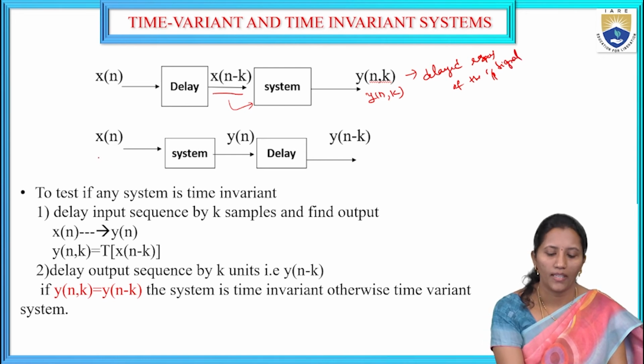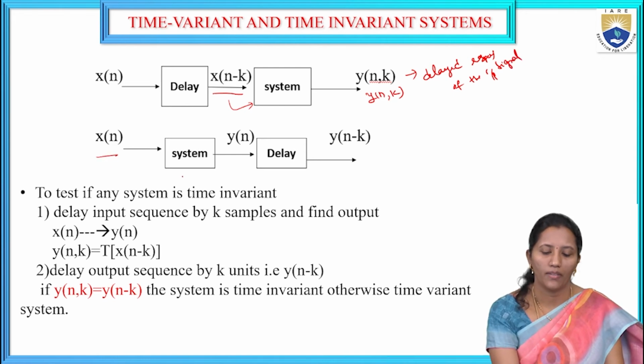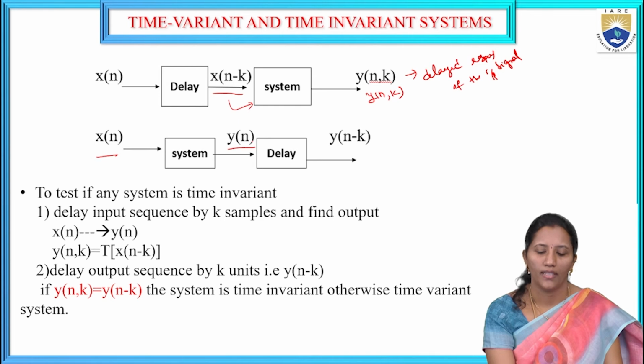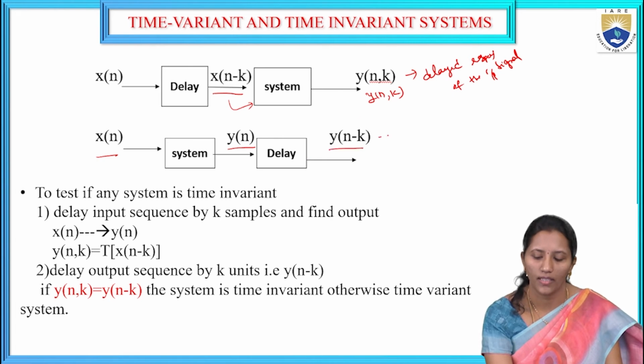Again I take x of n as input and give it directly to the system, and I get the response y of n. Then I delay this output response by k units, so I get y of n minus k. This is the delayed output response by k units.